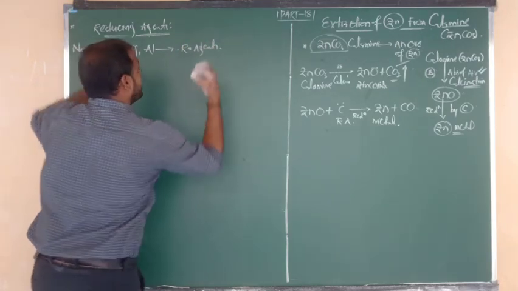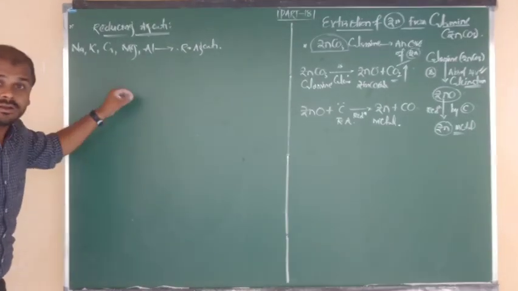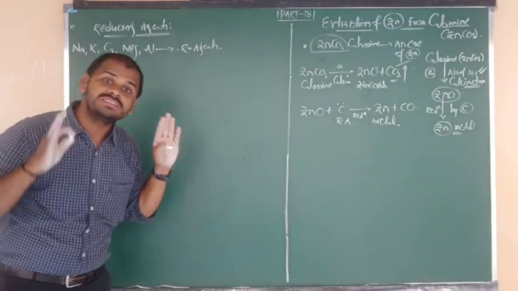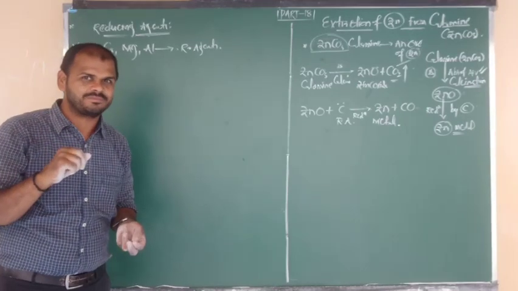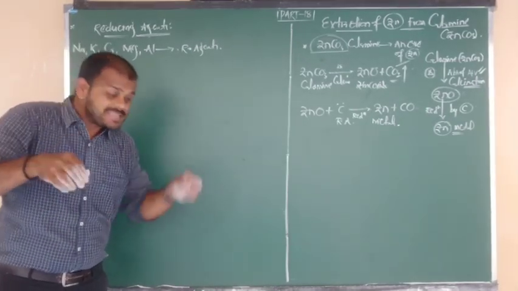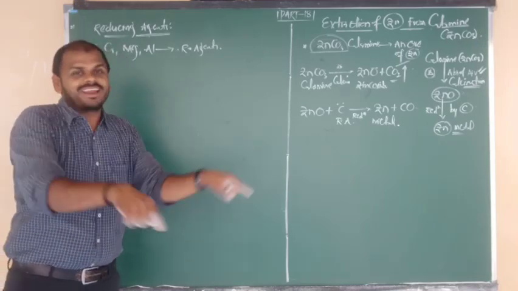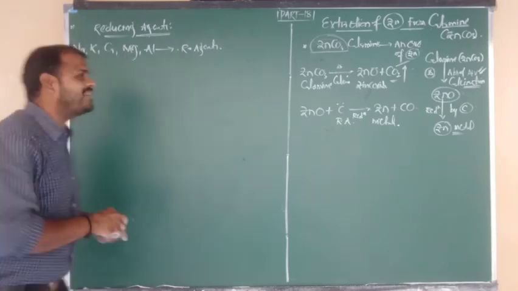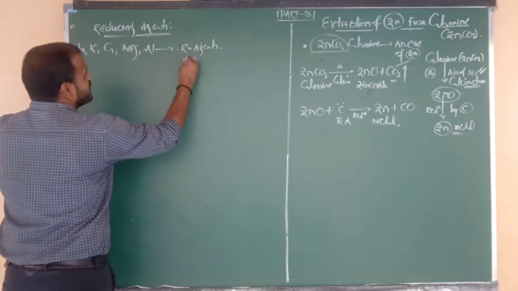They can also ask this question: why are these metals used as reducing agents? The reason is that due to their higher activity, they can displace the metals of low reactivity from their respective compounds. You know this point very well. So why are they known as reducing agents?